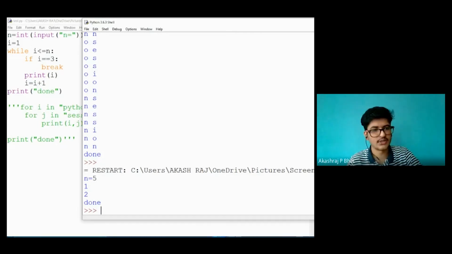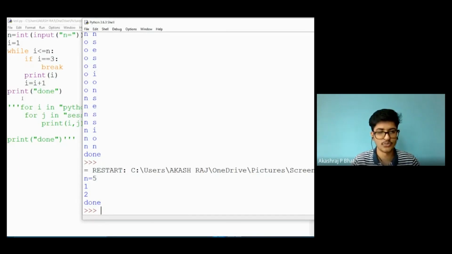So again, it will check whether 2 is less than 5. The condition is true. It will check whether 2 is equal to 3. As the condition is false, it will print 2. And in the next cycle, i gets incremented to 3, right? So now it will check whether 3 is less than or equal to 5. The condition is true. And then it will check using the if statement, that is, if 3 is equal to 3. The condition is true. Break gets executed.